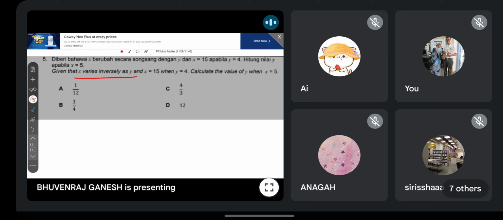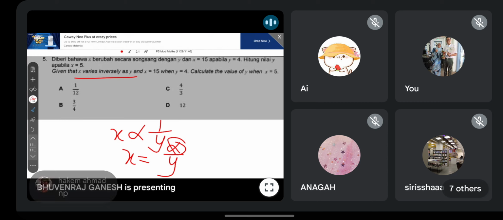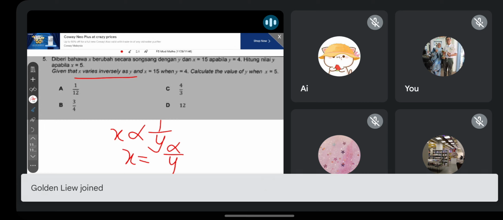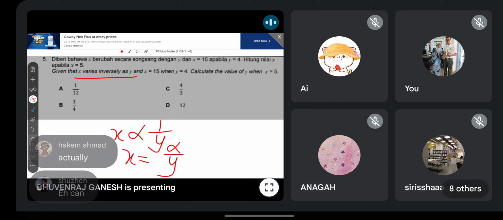Okay, next one. They say that X berubah secara songsang dengan Y. So you will have it like this. Kamu tulis macam ni. Then add the constant, tambah pemalar. Okay guys, let's say I put it like this. Kalau saya buat pemalar dia jadi alpha, can I use alpha as constant? Hakim, I thought you told me no problem, then now you say no. You typed NP, I think you said no problem. Yes, the answer is can.